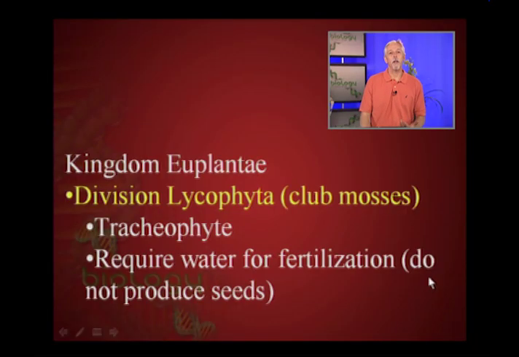Back in the kingdom Euplantae, the next division I want to briefly mention, an example of a tracheophyte, is a group known as the Lycophyta, which are club mosses. They were one of the early types of tracheophytes to evolve. What's interesting about this group and the next couple I'm going to talk about is that even though they are structurally more complex, with true roots, true leaves, and stems, they still have a primitive life cycle in that they have flagellated sperm, so they require water for fertilization.